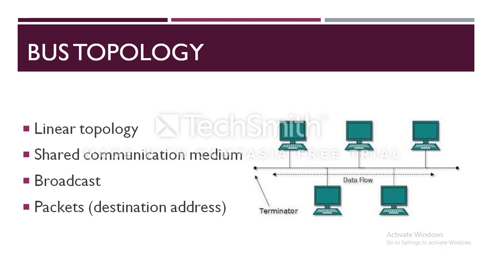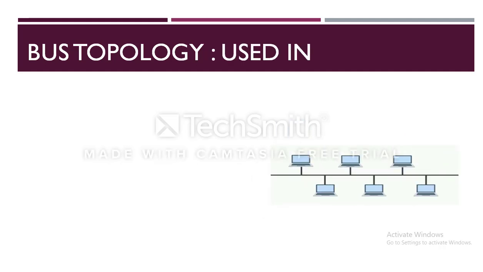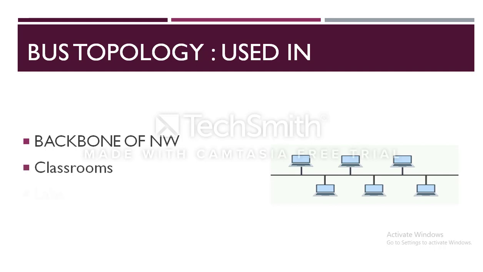This topology most often serves as the backbone for a network. In some instances, such as in classrooms or labs, a bus will connect small work groups.